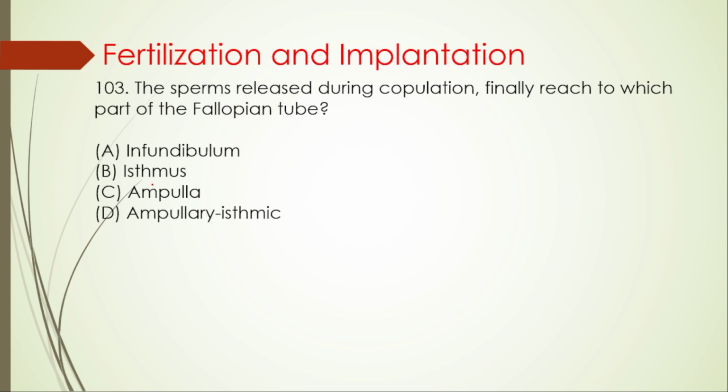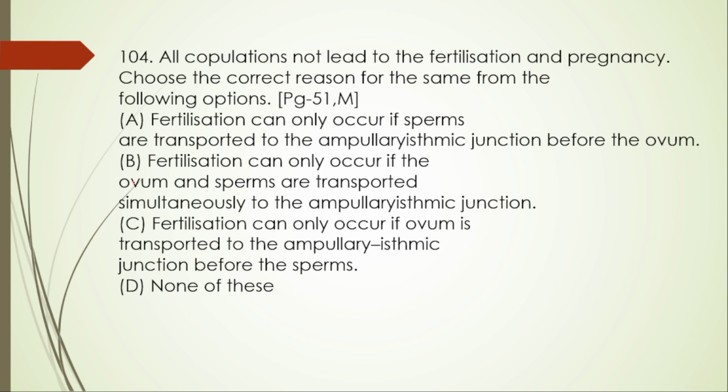Next, from the fertilization and implantation part, 103 question. The sperms released during copulation finally reach which part of the fallopian tube? Infundibulum, isthmus, ampulla, ampullary isthmus junction. So the right option is ampulla. Next, 104.